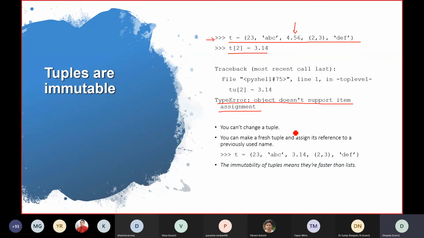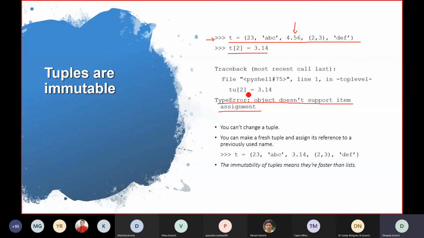So please remember this. If you don't want to change an object, if you want it as it is, and if you want faster code, then use tuples. If you want to create a variable which you need to change, then you need to create a list. That's the difference. For example, if you have dependent variables, I think everybody has gone through the concept of data science. If you have dependent variables, and you definitely don't need to change them, then you need to create tuples for that, and it will be much faster to work on. The code will be much faster.